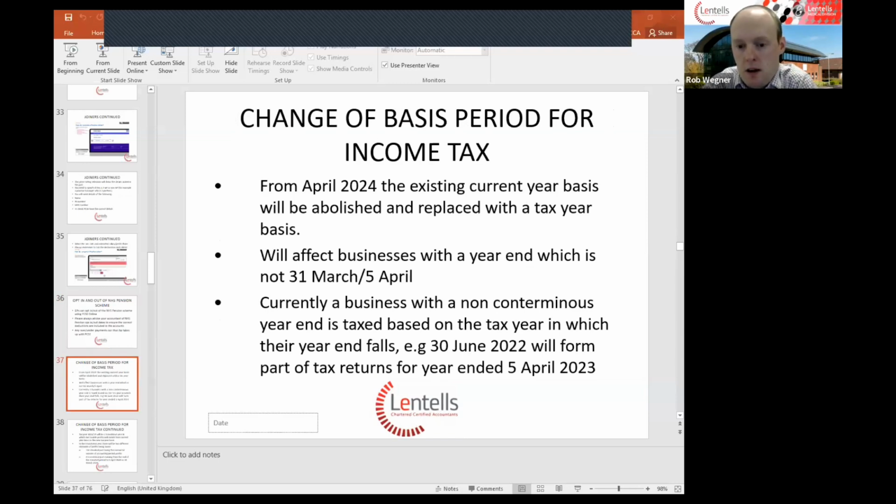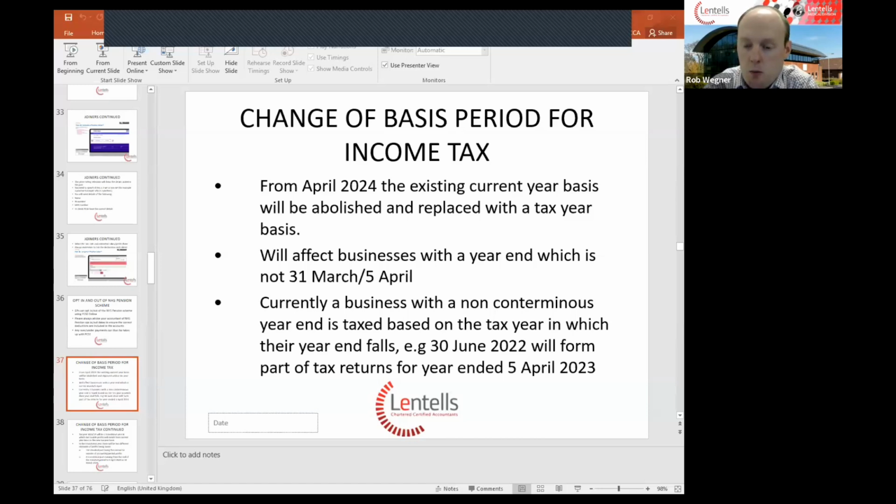So this is quite a big change that HMRC are introducing and will come into effect from April 2024. What this basically means is any business with a year end other than the 31st of March or 5th of April will be taxed on their earnings to the end of the tax year of 5th of April on an annual basis. At the moment, businesses with year ends that don't coincide with the 5th of April or 31st of March are taxed in the tax year in which their profits fall.